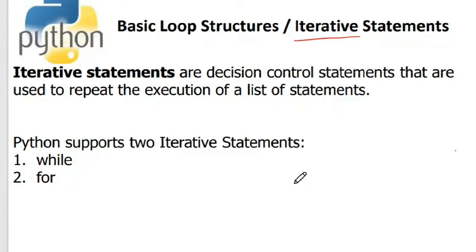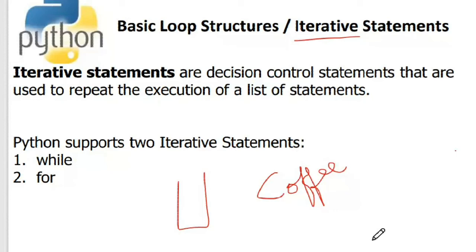Okay, so the analogy is, say for example, you want to make a coffee. To make coffee, what you will be doing is you have taken milk and coffee, and now you want to add sugar into this particular coffee.